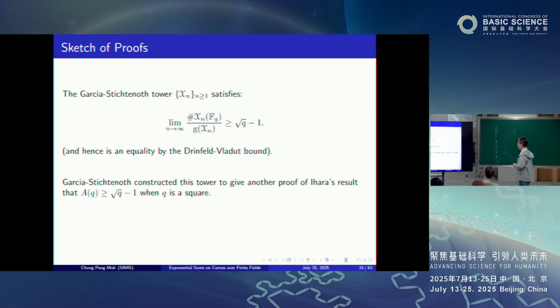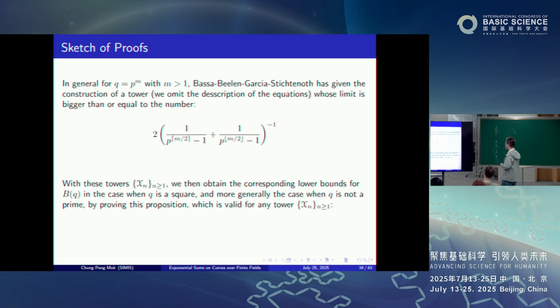So in any case, the tower of Garcia-Stichtenoth has this lower bound, namely square root of q minus 1. Hence, actually, you reach the Drinfeld-Vladut upper bound. While for the BVGS tower, as we already saw, it has this lower bound.